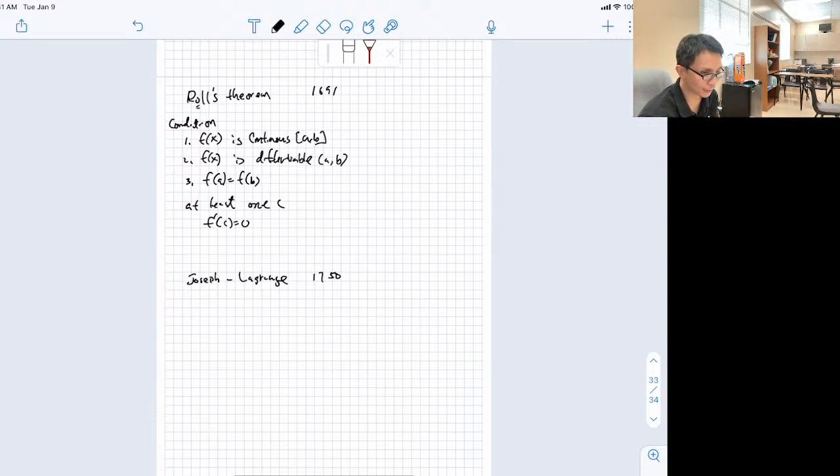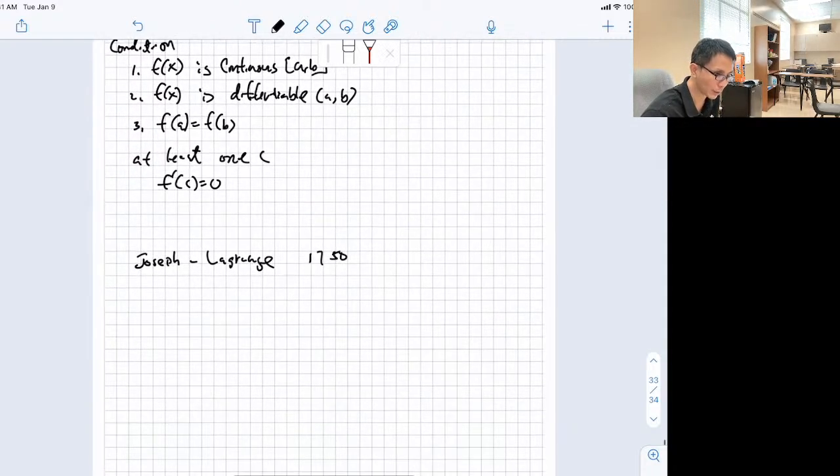Lagrange, after 60 years, looked at this theorem and said, I want to modify it. He kind of took the theorem and said, what if I create a theorem that's missing one of the conditions? Which condition to miss? We're going to call this the mean value theorem.